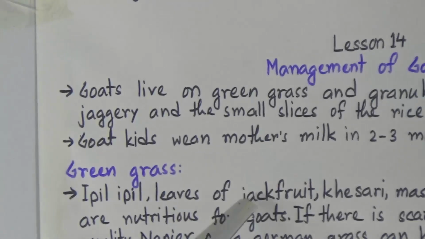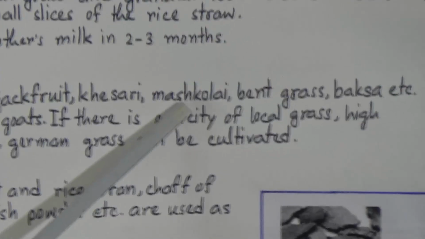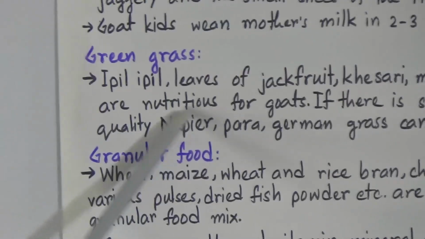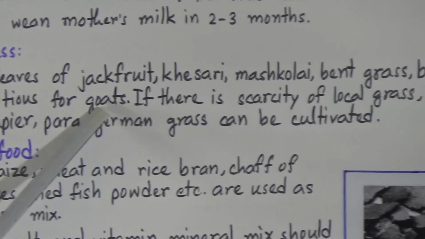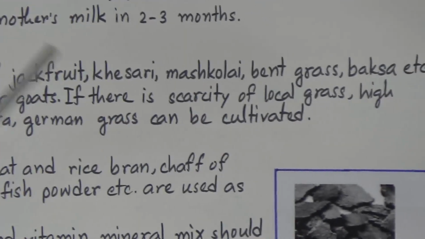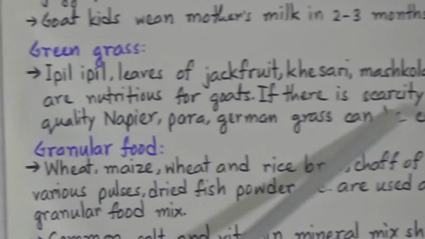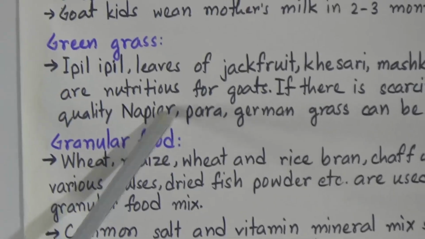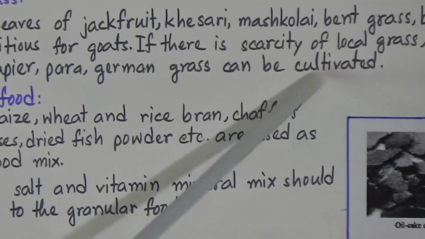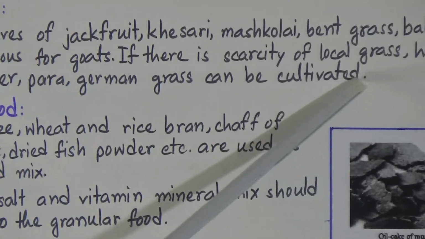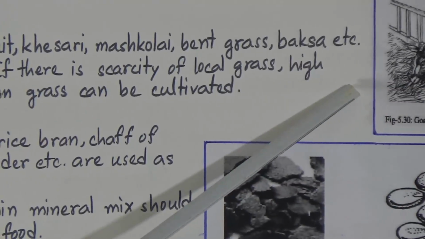So let's read. Ipil, leaves of jackfruit, khashari, mashkolai, bent grass, baksa, etc. are nutritious grass for the goats. But if there is a scarcity of the grass, what will you do? High quality Napier, Para, German grass can be cultivated, and we can provide it to the goat.